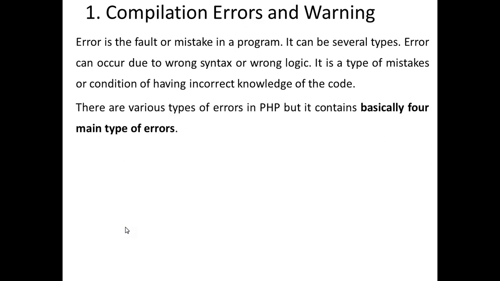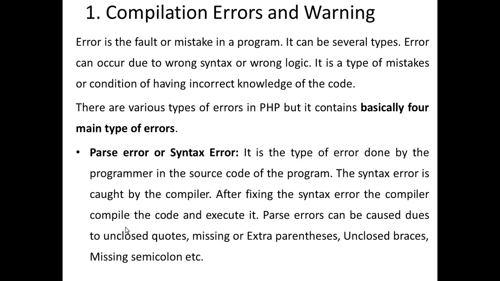Okay, so there are various types of errors in PHP, but it contains basically four main types of errors. So let's start with the first one. The first error comes under the category of parse error or syntax error. It is the type of error made by the programmer in the source code of the program.